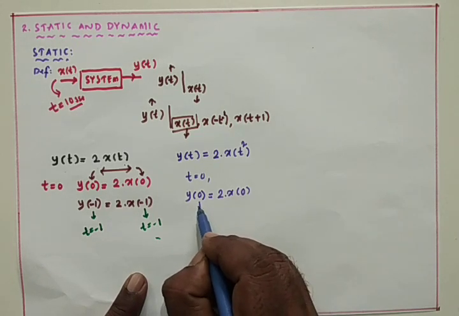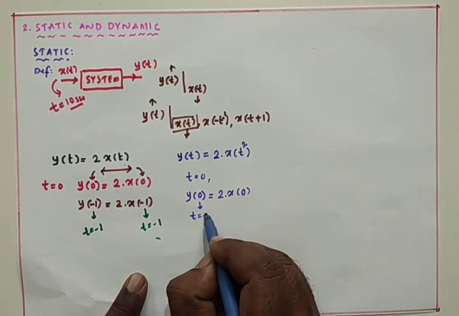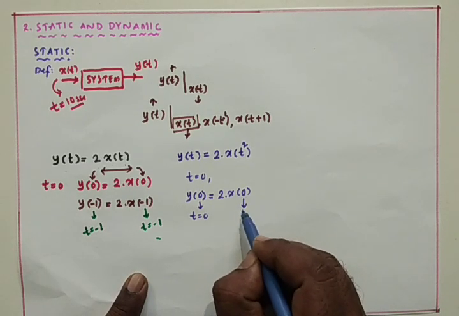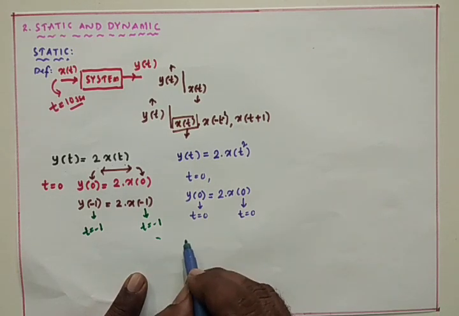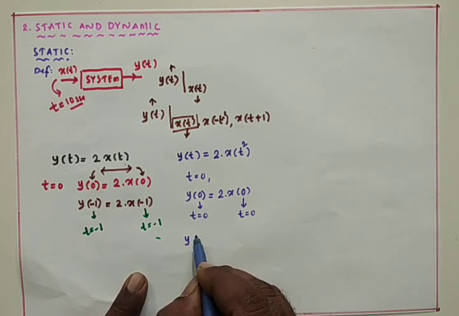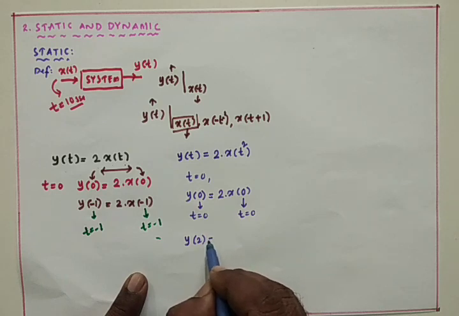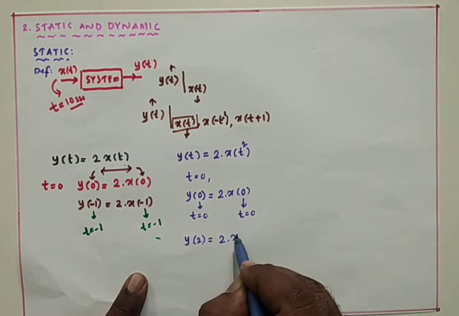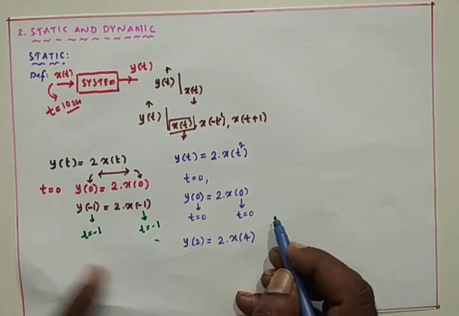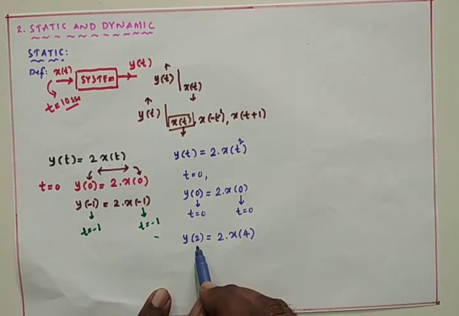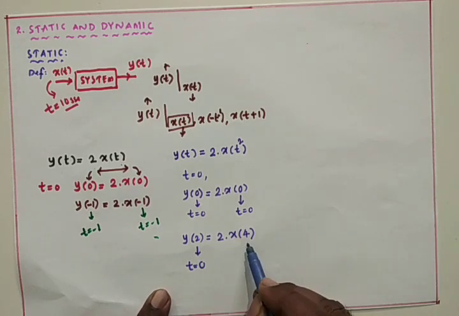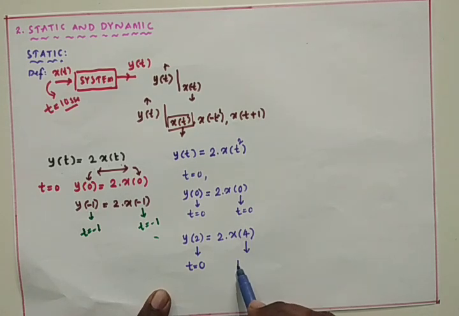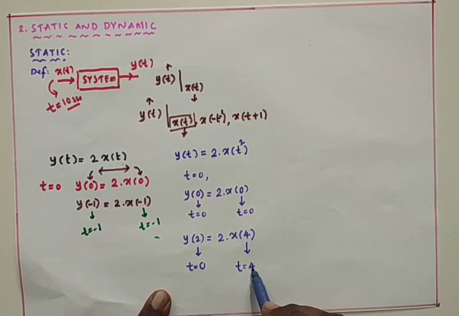That means this output is generated at t equals 0 due to the input applied at t equals 0. Then I am going with the next case. y of 2, I am going with 2 into x of 2 square, which is 8. That means we got the output at t equals 2 by applying the input signal at t equals 4 seconds.